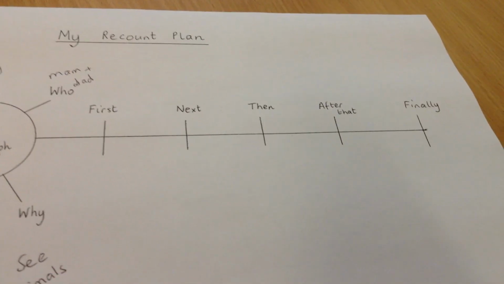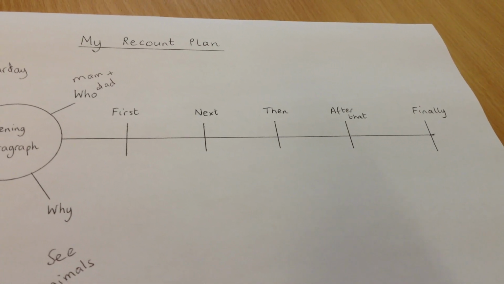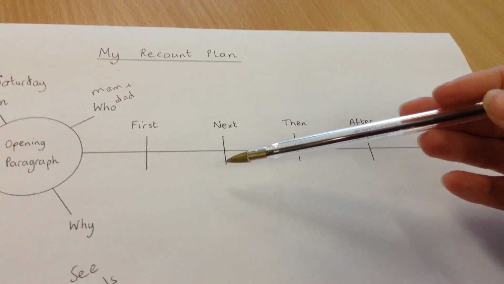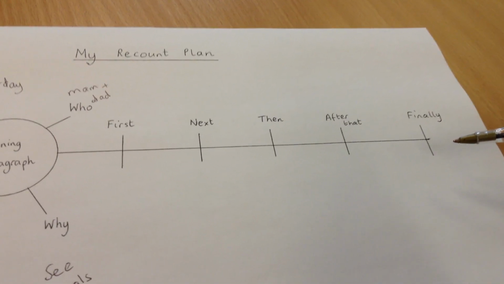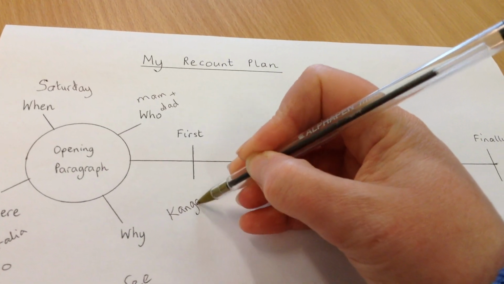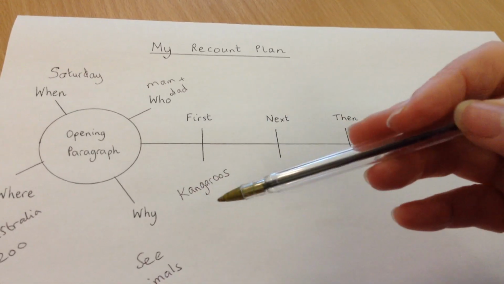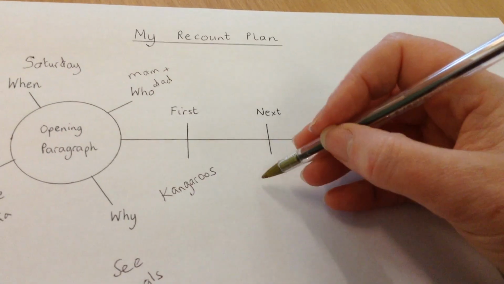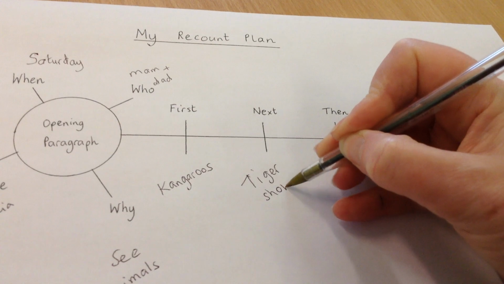The next bit, the line with the vertical lines on it, this is the different paragraphs that you're going to write about your recount. So what you did first, and then what you did next, and then after that, and finally. So the first thing I'm going to talk about is the kangaroos. So I'm going to write my kangaroos on there. And then when I do my actual work, I'll put that into more sentences. My next bit, I'm going to talk about the tiger show and what happened there. So I would write that on there.